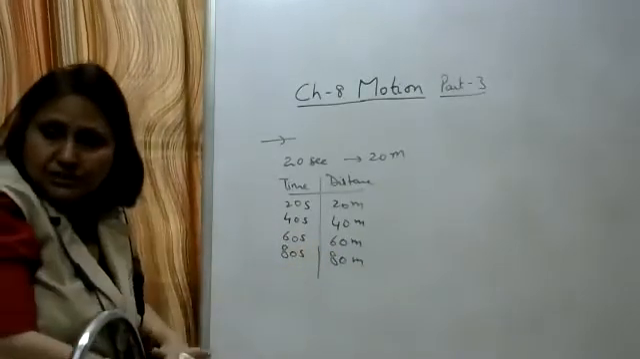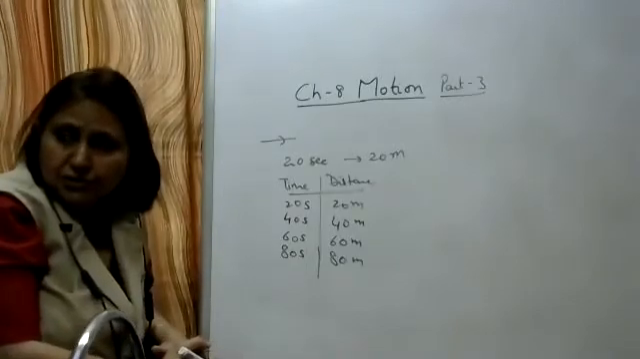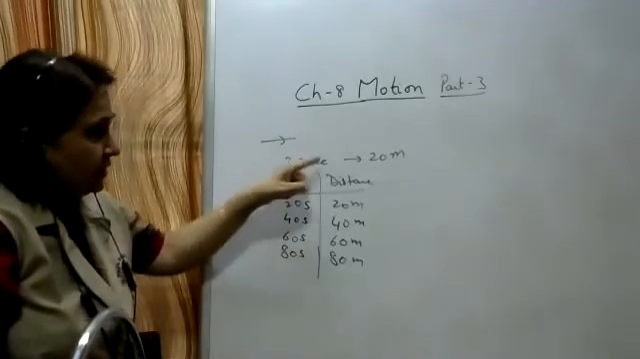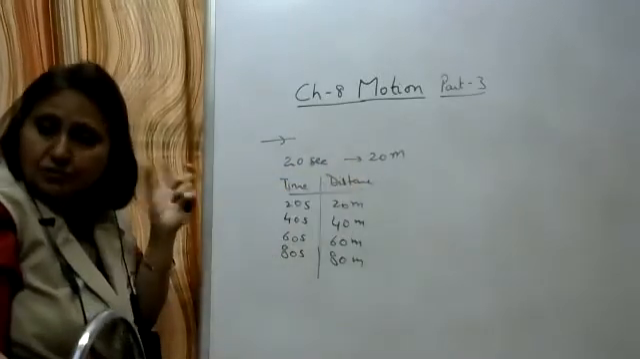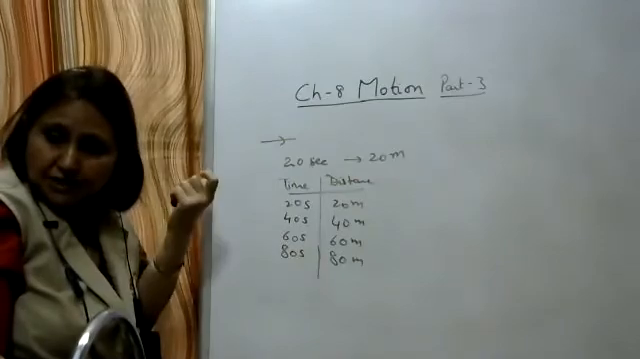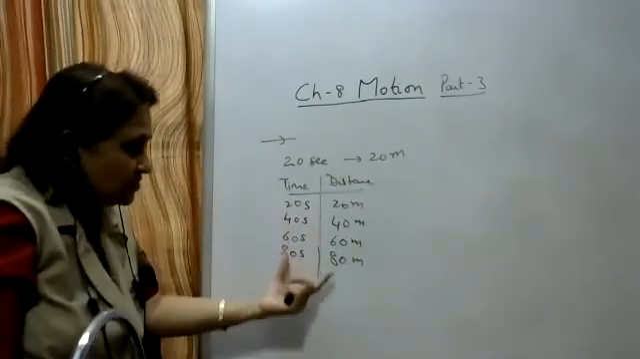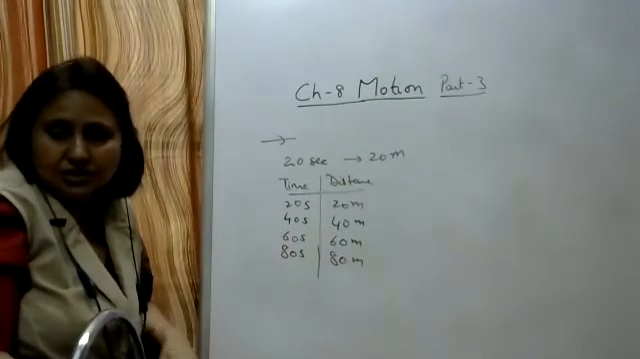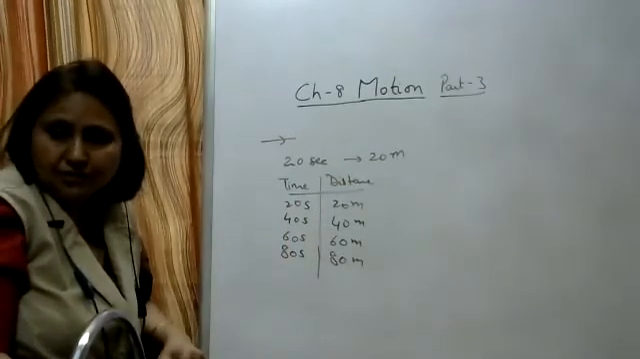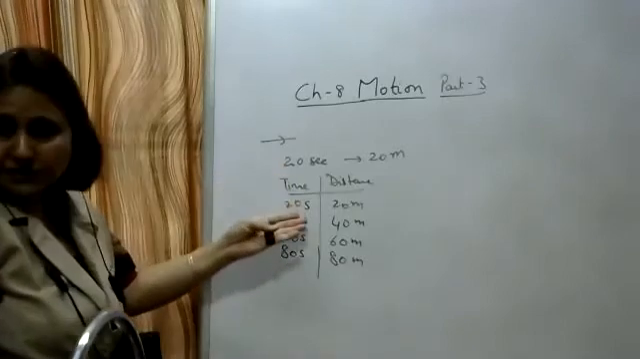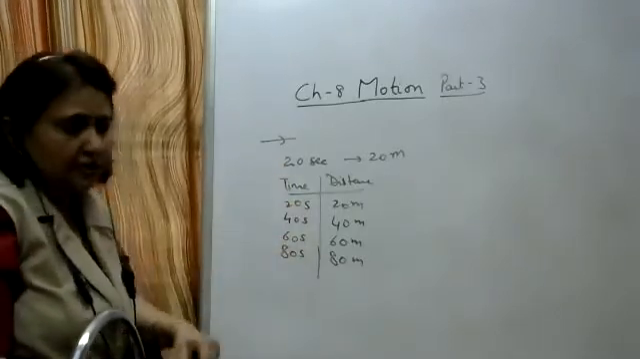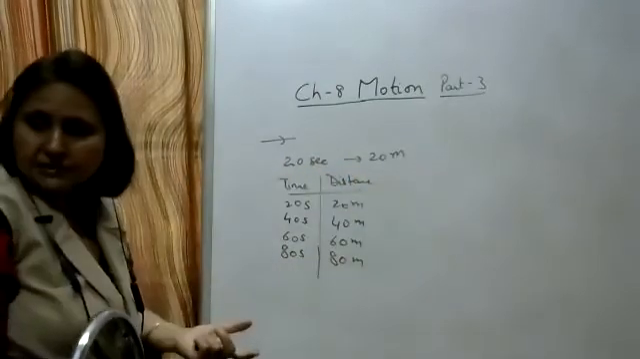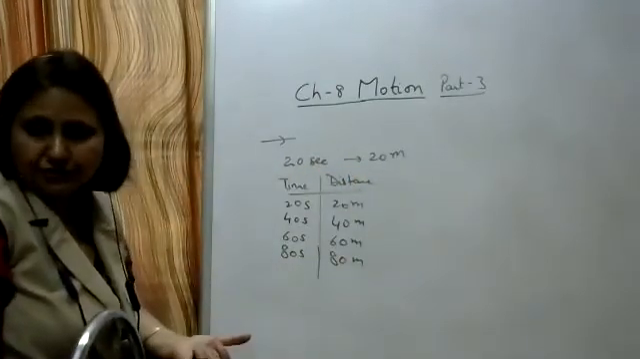Which type of motion is it? Is it uniform or non-uniform motion? Here we see that in every 20 seconds, the car is covering 20 meters. So such a type of motion, we call uniform motion. The example is a car moving on a straight road, covering 20 meters in every 20 seconds. This is an example of uniform motion.